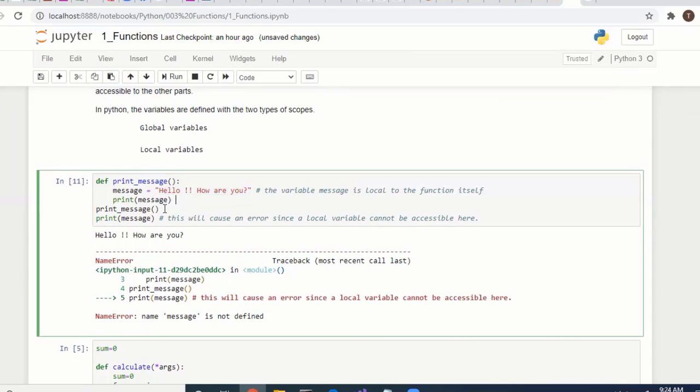If you call print message, you are making a call to print message. What will happen? Print message will be executed.